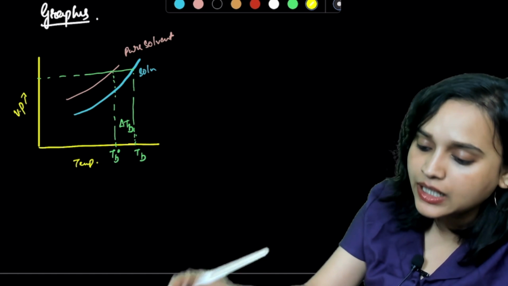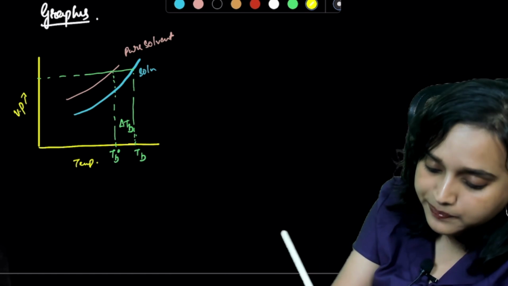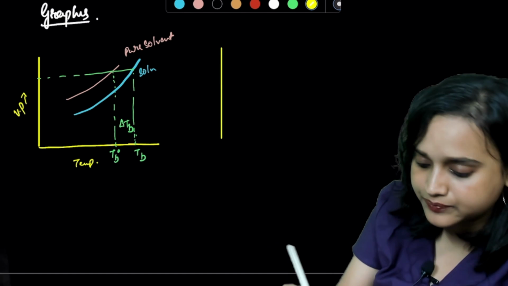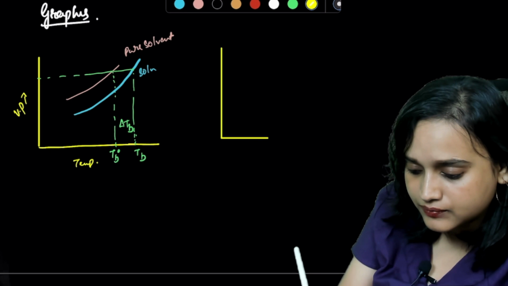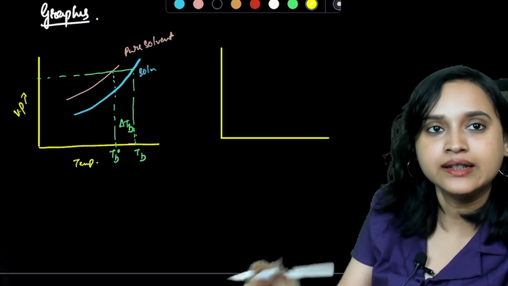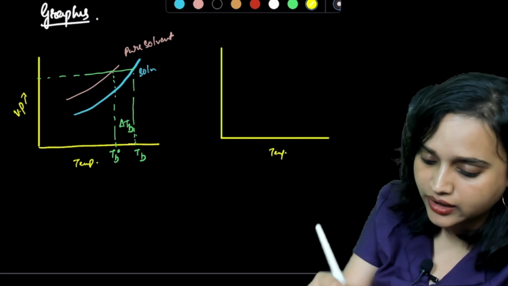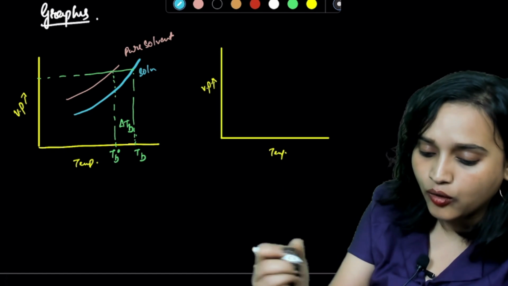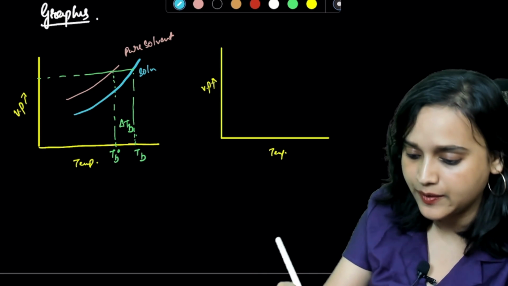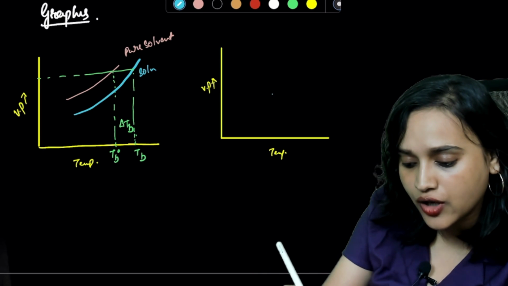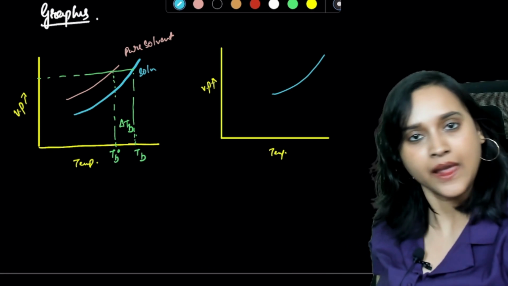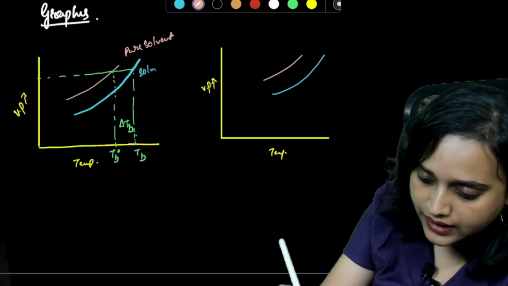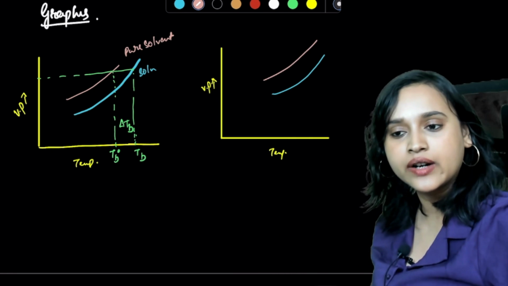Similar to this, let me draw it for the depression in freezing point as well. This time, once again, you're going to take temperature here and vapor pressure on the y-axis. Now, what will you have? Once again, for the solution, I'm going to draw it like this, and for the pure solvent, let's say I draw it like this. All right, everybody?